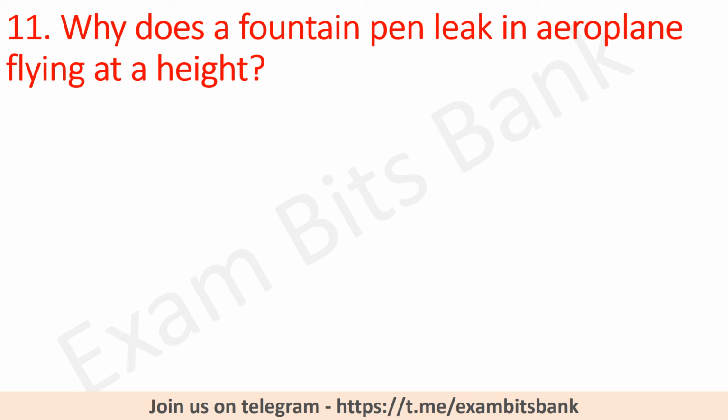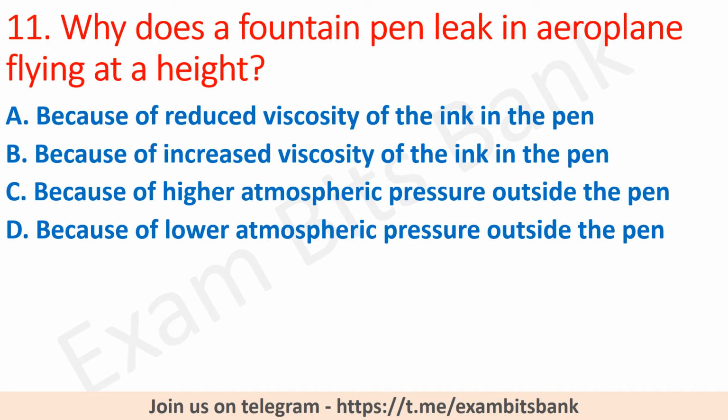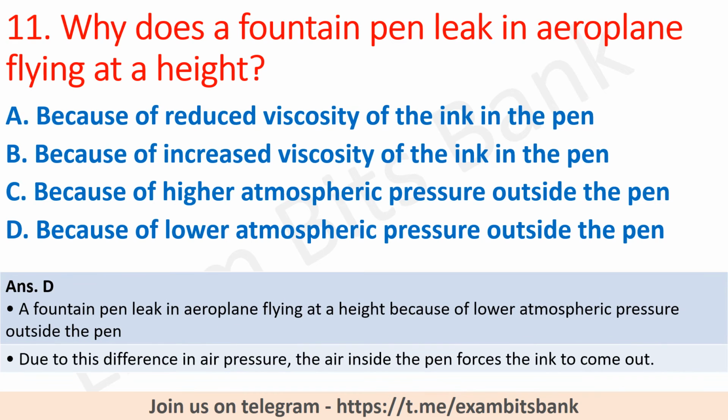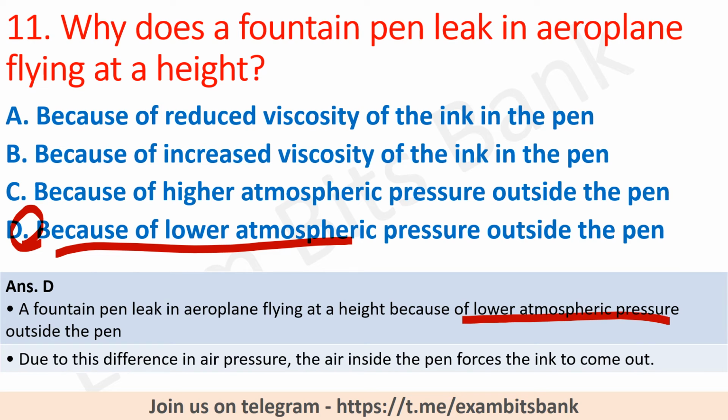Why does a fountain pen leak in an aeroplane flying at a height? The options are because of reduced viscosity of the ink in the pen, because of increased viscosity of ink in the pen, because of higher atmospheric pressure outside the pen, or lower atmospheric pressure outside the pen. So the correct answer is option D. A fountain pen leaks in an aeroplane flying at a height because of lower atmospheric pressure outside the pen. Due to this difference in air pressure, the air inside the pen forces the ink to come out. Moving on to next question.